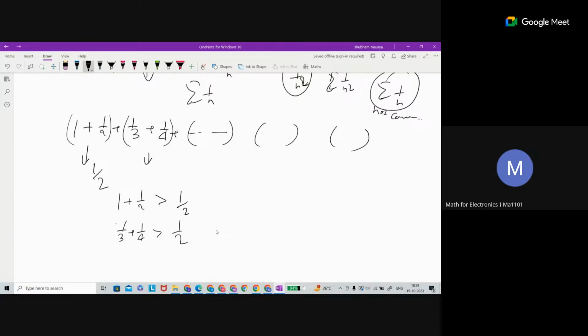And what is happening here? Actually, the sum is not 2. Now the next term you will take is 1 by 5 plus 1 by 6 plus 1 by 7 plus 1 by 8. This is the term you will take here in the one bracket. So this whole term is again going to be greater than 1 by 2. Similarly, by this, this is a proof.